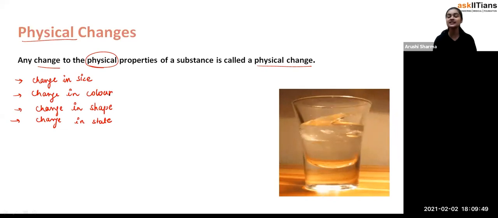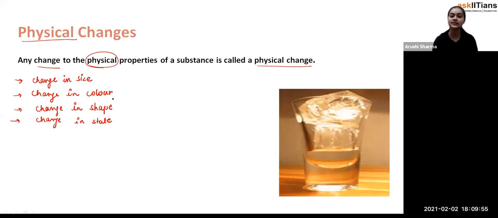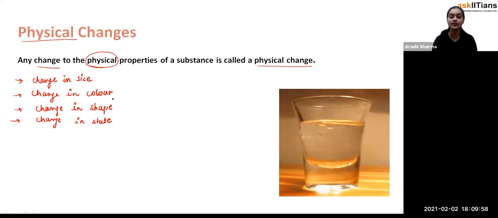See, students, with change in color, sometimes you will see that the color changes and you can reverse that. We'll see how all these things go on. First of all, if you can see in this picture, this glass contains one ice cube.